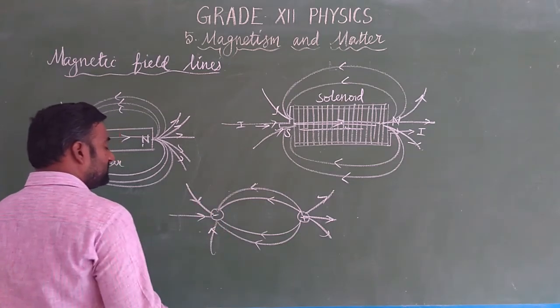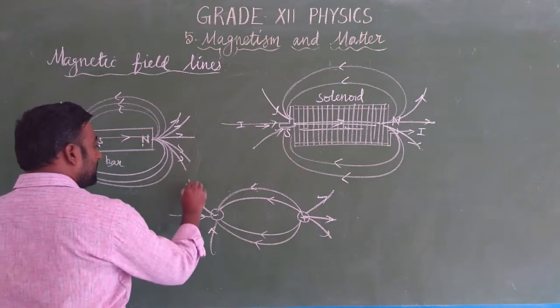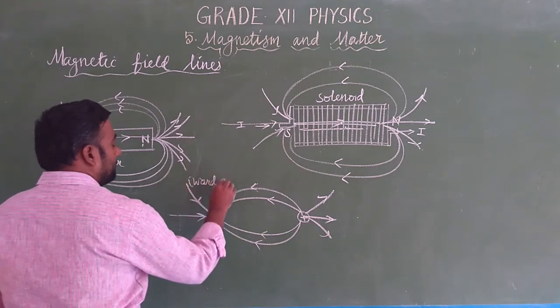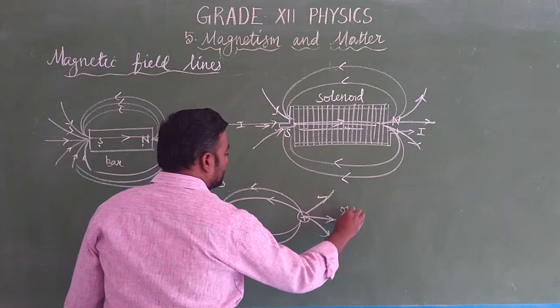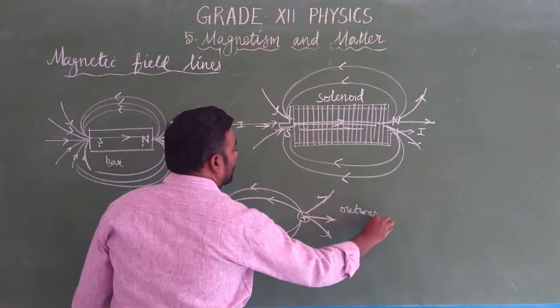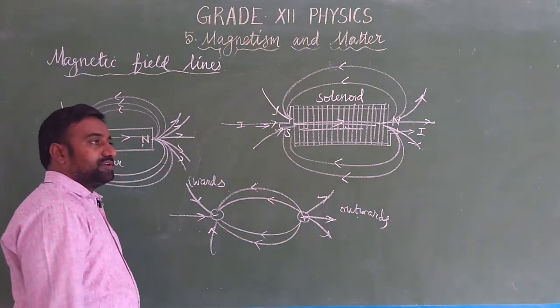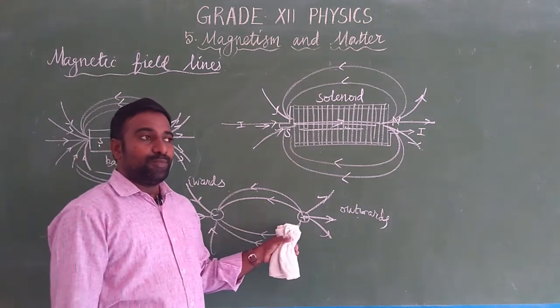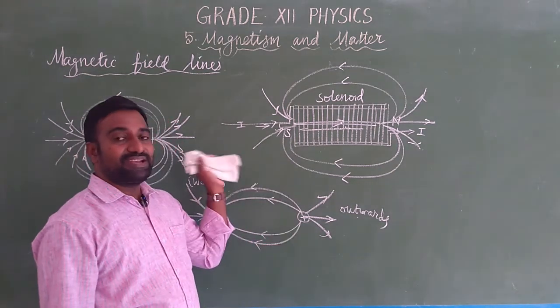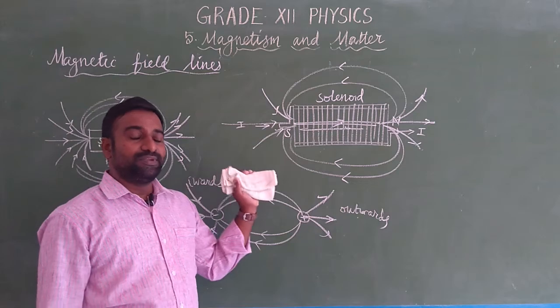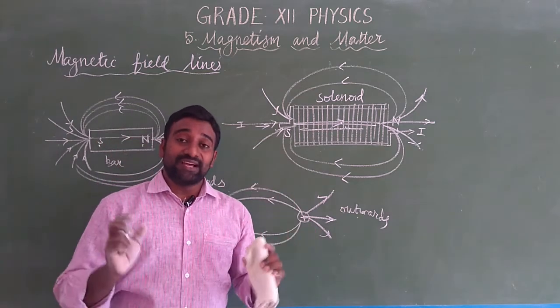So in electrostatic field lines, monopoles are possible, but in magnetic fields, monopoles are never possible because magnetic poles always occur in pairs.